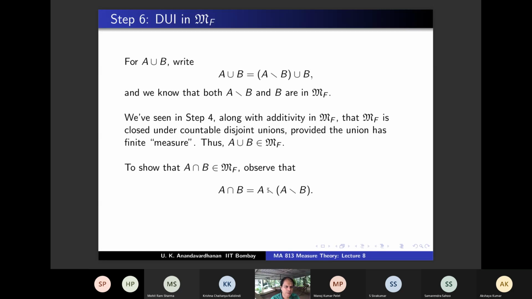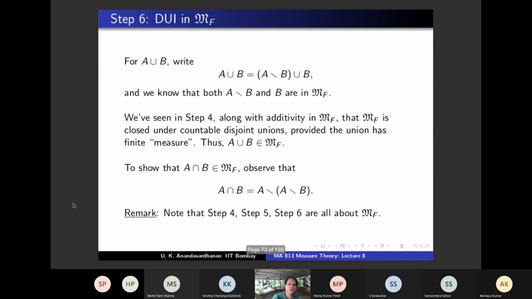Yes. The difference is, yes, MF you have applied twice. First here, and then for this and this together. So A intersection B is also this. So this is DUI. So just remember that you had first three steps: sub-additivity, compact sets, open sets. So these were some general statements.